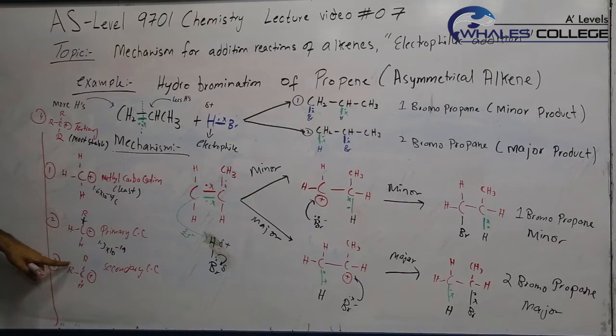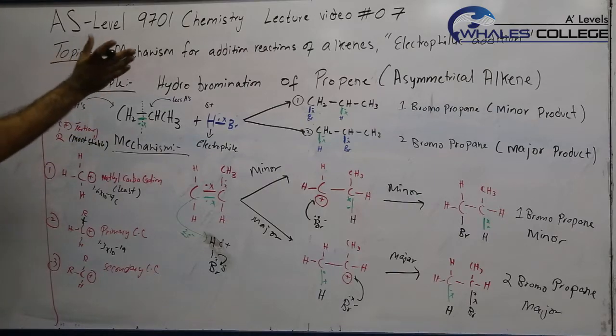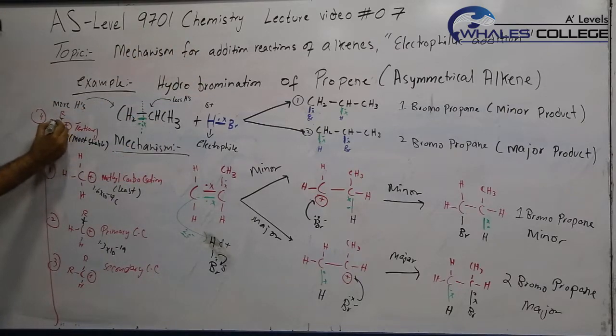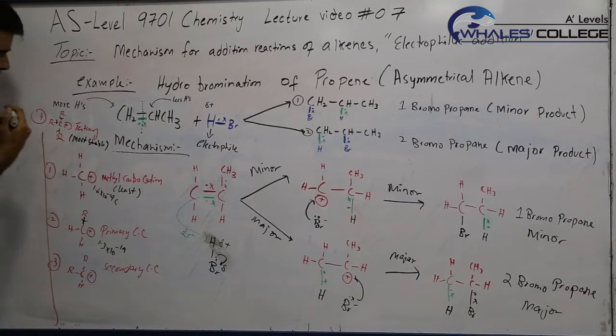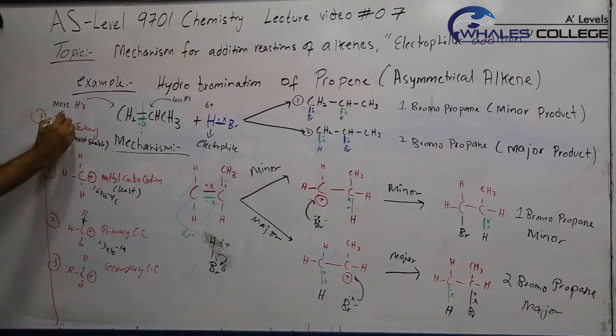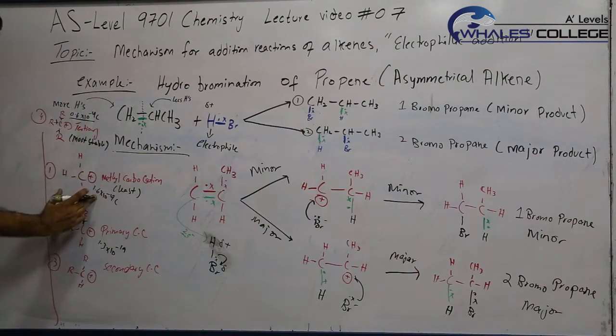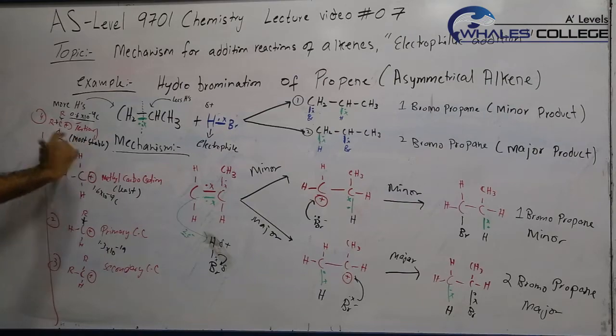That means if the number of positive inductive effect groups or the electron donating groups increases around this carbon, the charge will further decrease, resulting in the carbocation becoming more stable because it's moving close to having no charge. So if it is attached to 3 alkyl groups, all these 3 alkyl groups will be inducting their electrons towards this positive charge, and this might have, I'm just supposing these values, these are not actual values, 0.6 into 10 raised to power minus 19 coulomb, which is far less charged than the methyl carbocation. That is why this is the most stable carbocation.